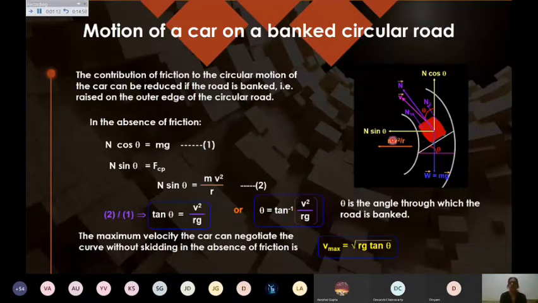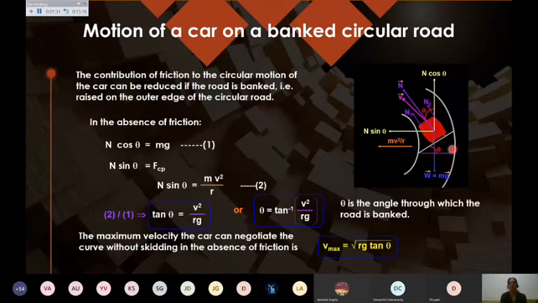You will write banking of road means raising the outer edge of the circular road from the inner, from the level road we are raising. So this is a simpler diagram for demonstrating the raising. This theta can be calculated: tan theta will be equal to perpendicular upon base.